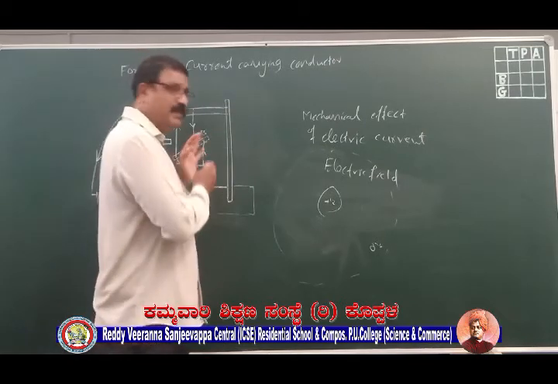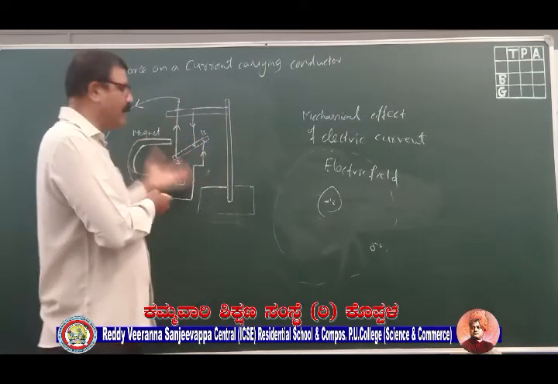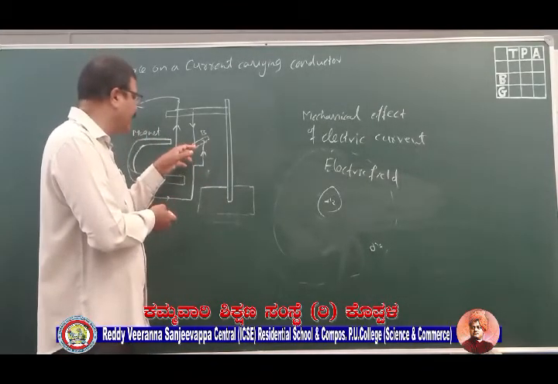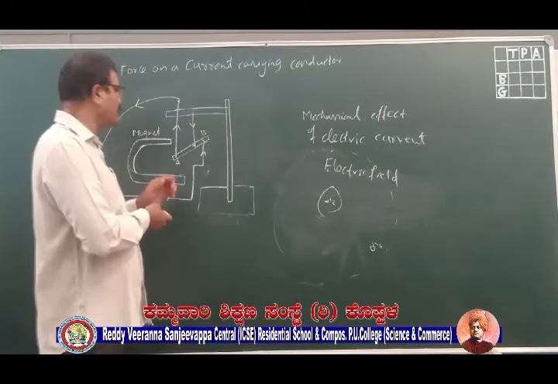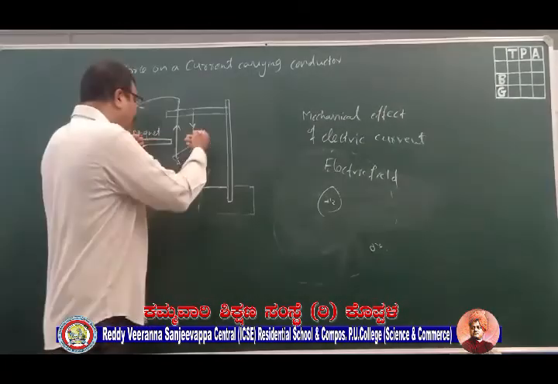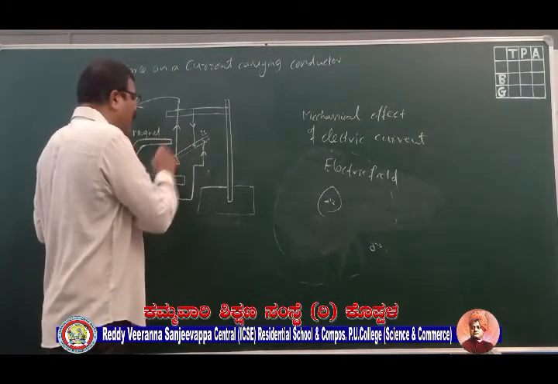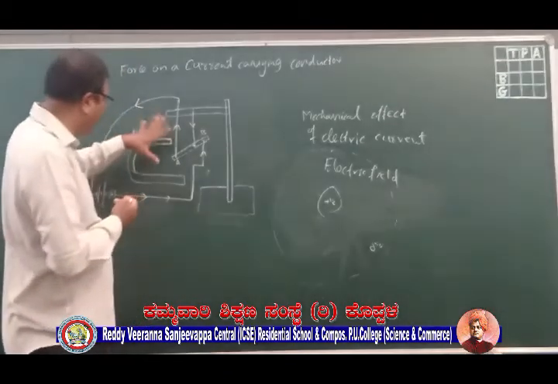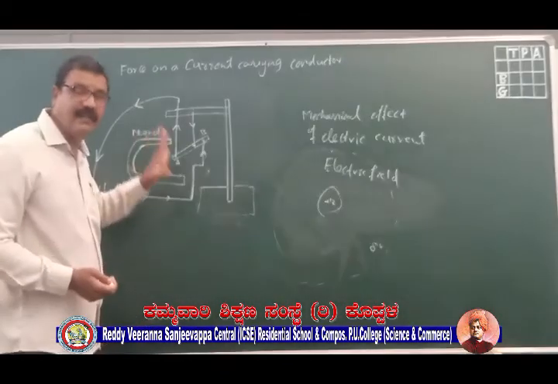Now, why is this mechanical effect produced? Let me come back to our topic here. Why is this current carrying conductor moving? Because there will be interaction between two magnetic fields. This conductor also has a magnetic field, and we have placed it in another external magnetic field.